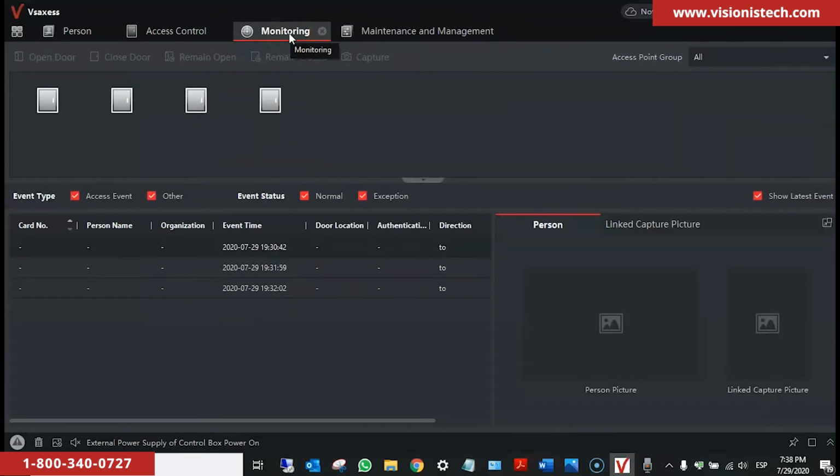If we go back to the monitoring, we will see that the doors are named as we did. In this case, front door, warehouse, hallway, and bingo.